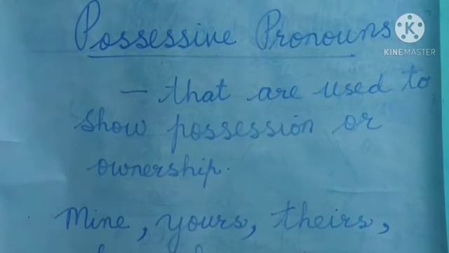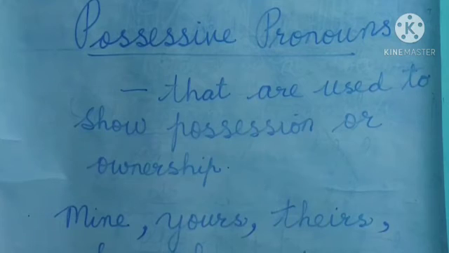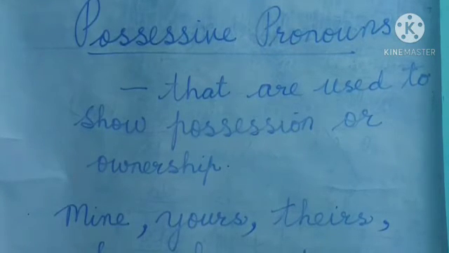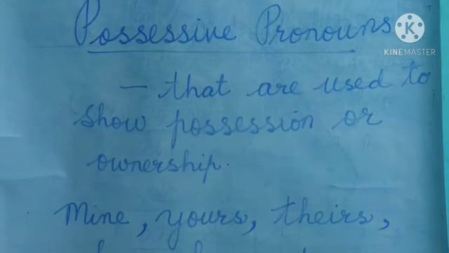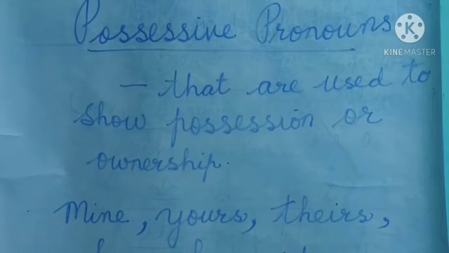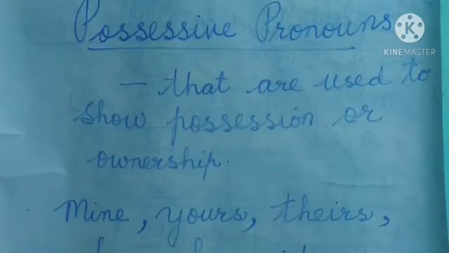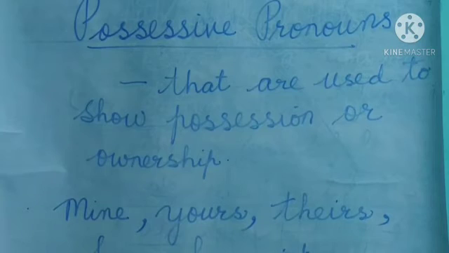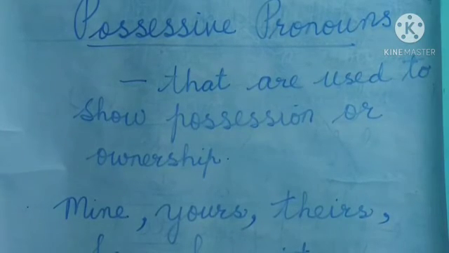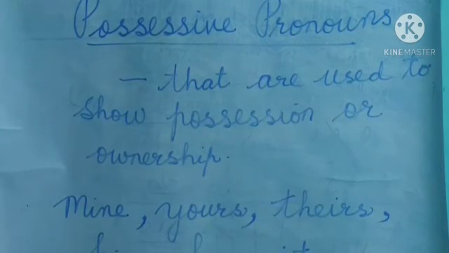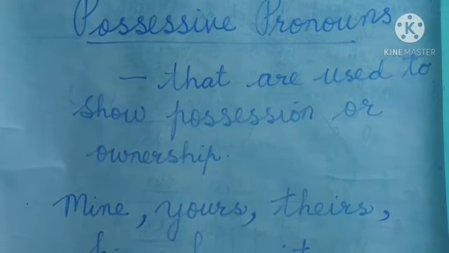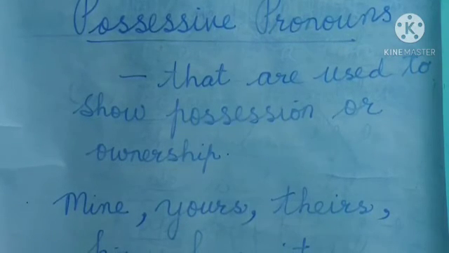Then yours, it is not theirs or hers, it is yours. It belongs to you. The next, theirs, belonging to them. His, belonging to him. Hers, belonging to her. Its, belonging to it. It's mine, we say. That is called a possessive pronoun.